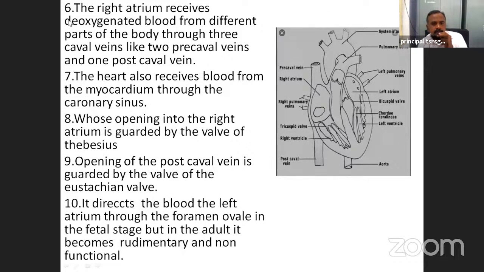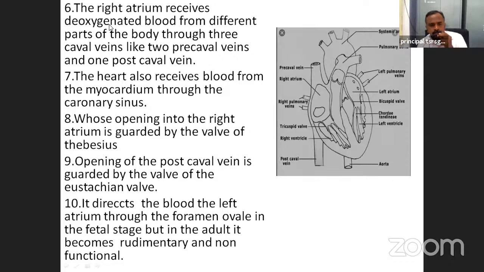Next, the right atrium receives deoxygenated blood from different parts of the body through 3 caval veins: 2 precaval veins and 1 postcaval vein.